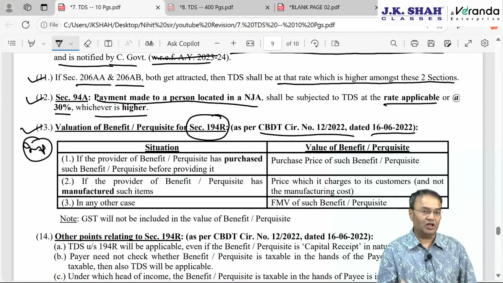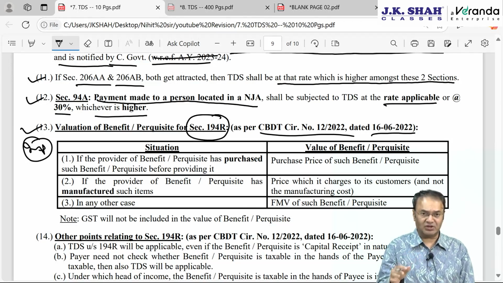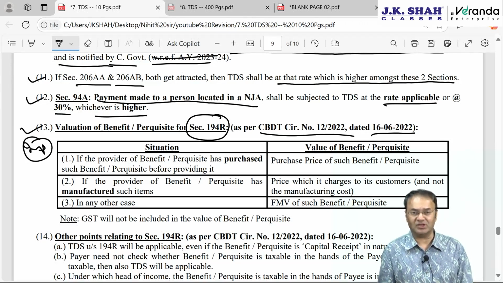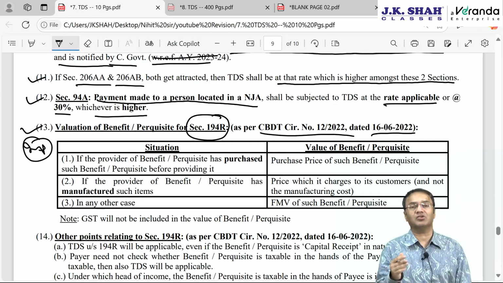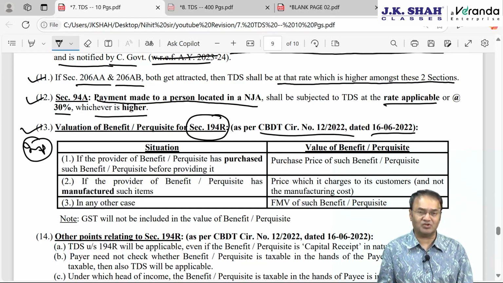What is it? In case one person provides a benefit or perquisite to another person, and the benefit or perquisite is not personal in nature, it is in connection with the exercise of business or profession, and the amount exceeds 20,000 rupees, then the payer will be required to deduct TDS.